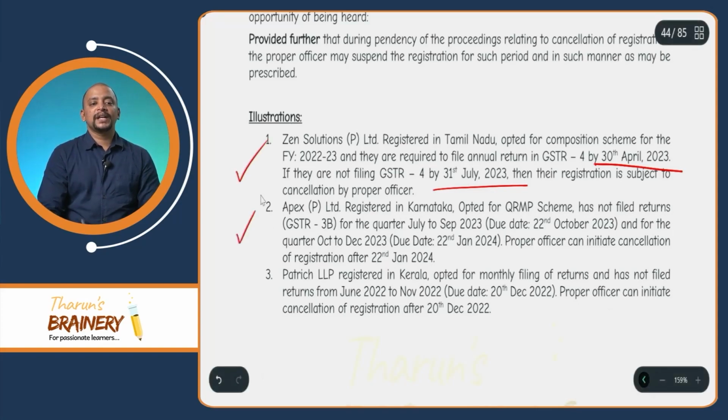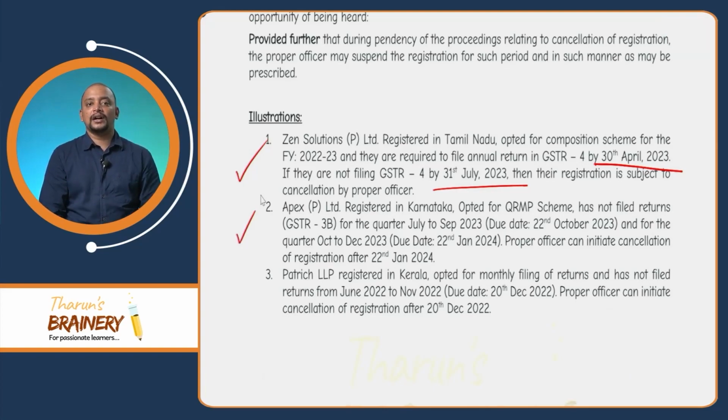In the same way, another company, Apex Private Limited, registered in Karnataka, opted for the QRMP scheme and has not filed GSTR 3B for the quarter July to September 2023. What is the due date for that? Say 22nd October 2023. And for the next quarter, October to December, the due date is 22nd Jan 2024. Suppose the returns are not filed; then after 22nd Jan 2024, they can initiate cancellation of registration. They will wait till the due date. So if returns were not filed for 2 consecutive quarters, then also they can initiate cancellation of registration.